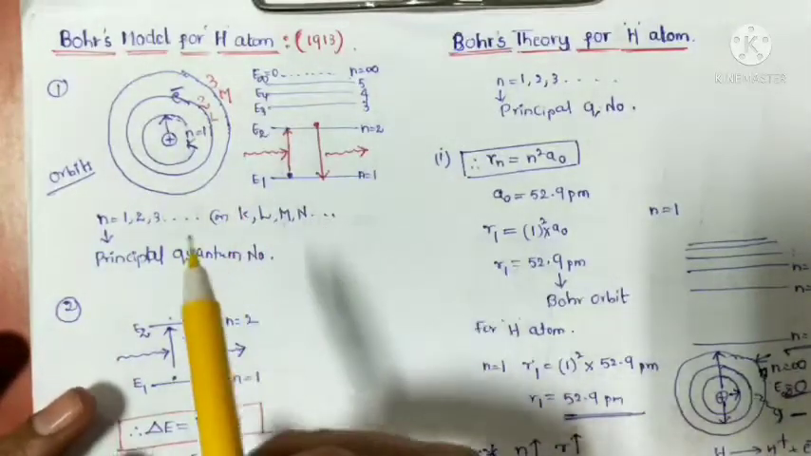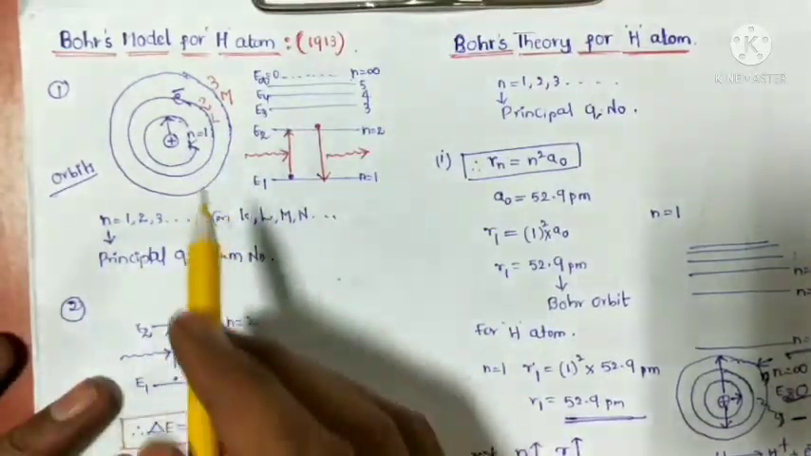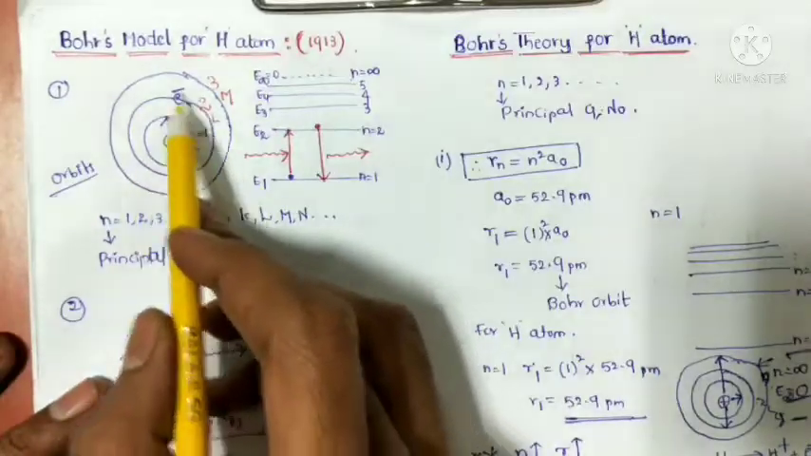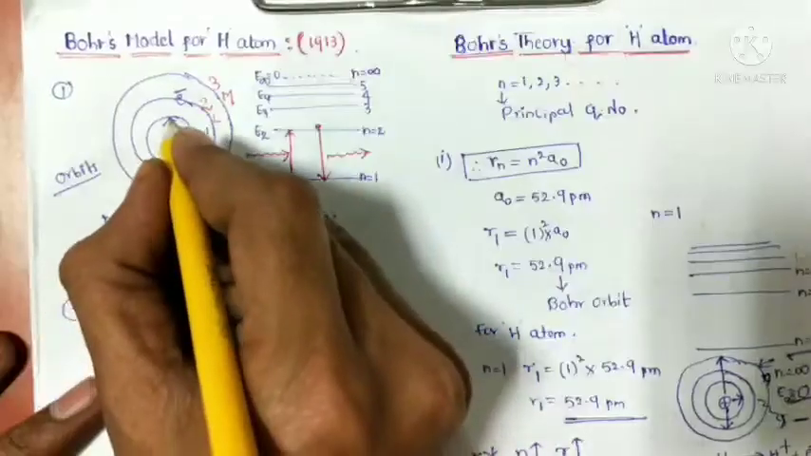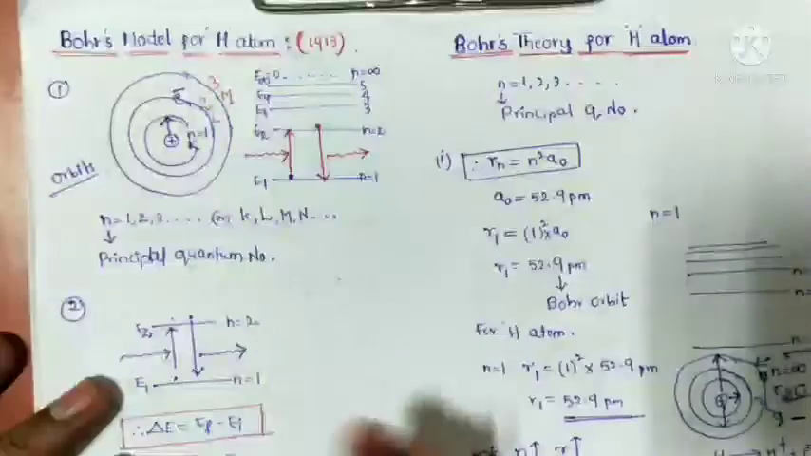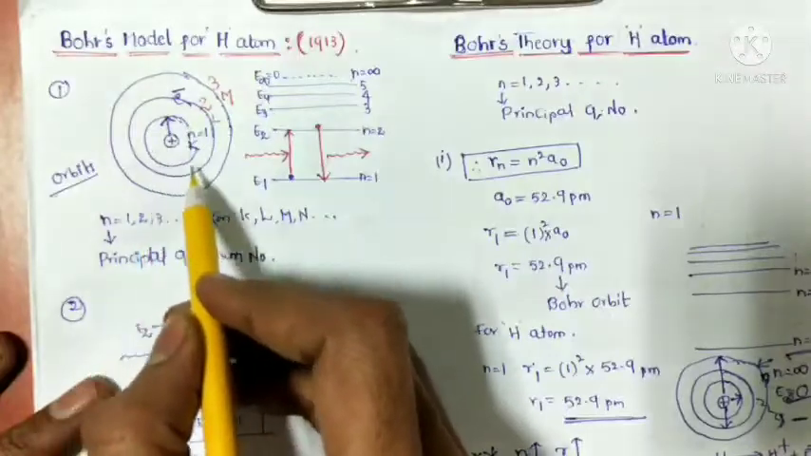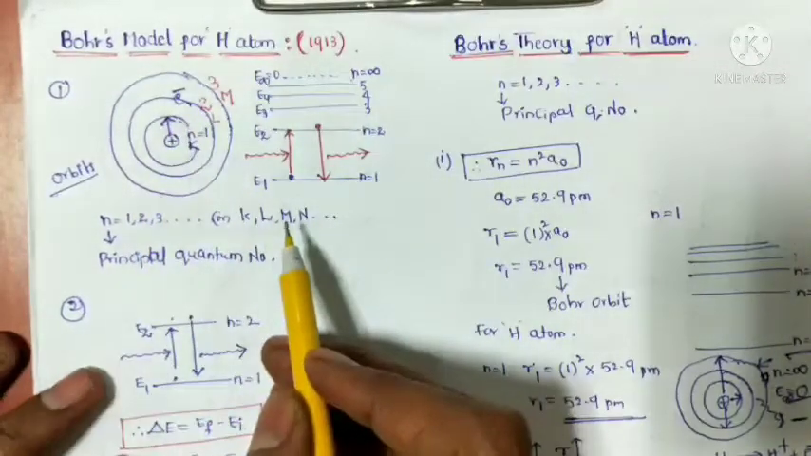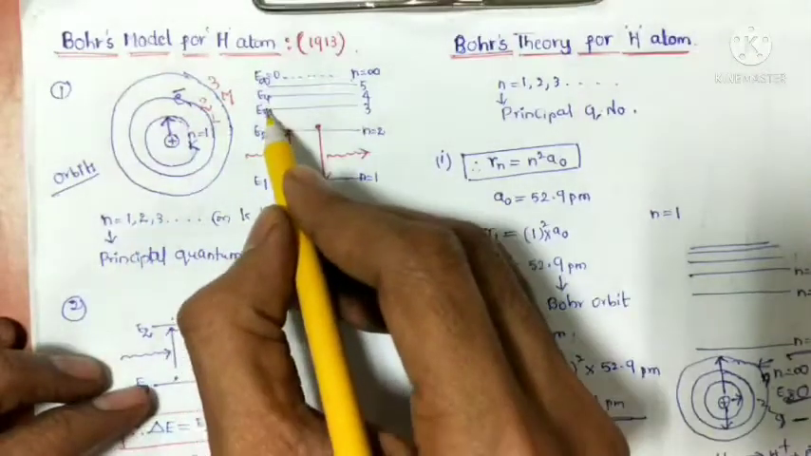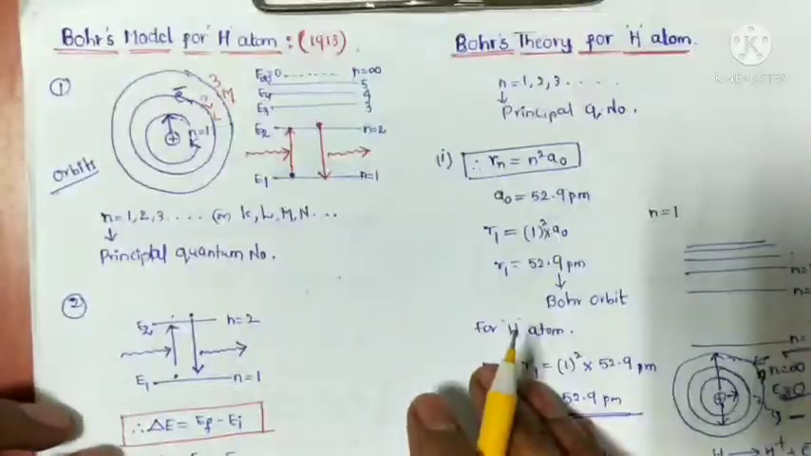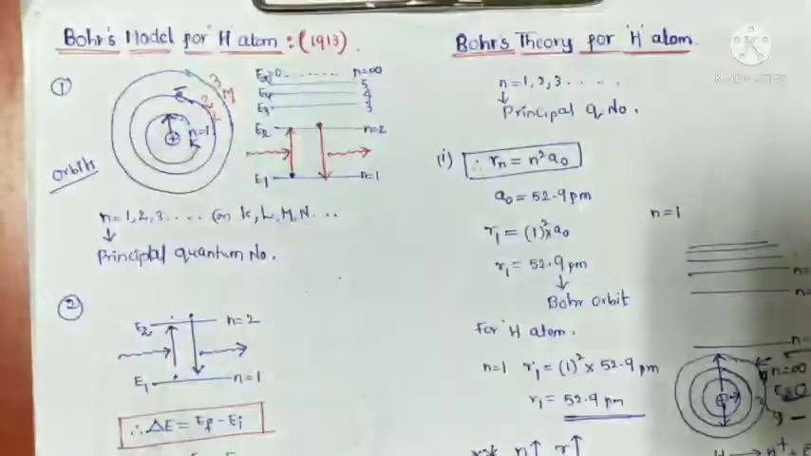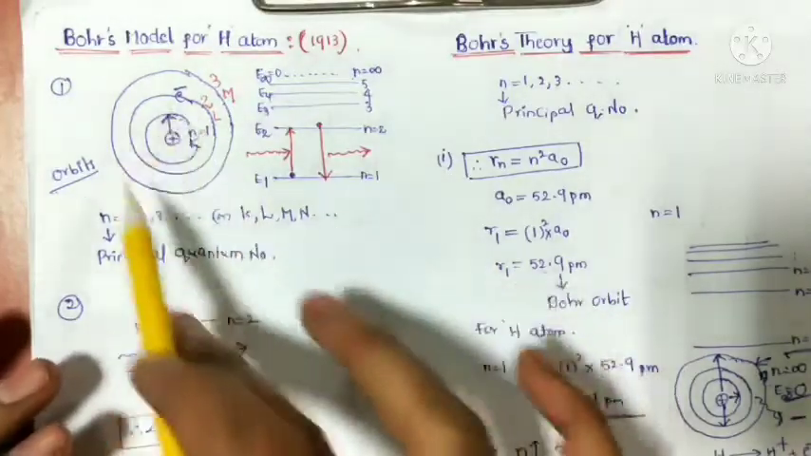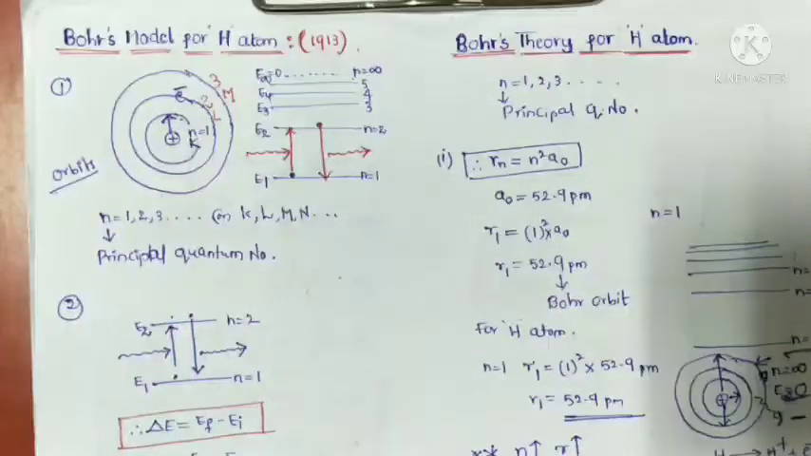A very important point: each orbit is associated with a definite amount of energy and a definite radius. This is the radius, and each orbit has a specific amount of energy, that is E1, E2, E3, like this. These orbits are associated with definite energies as well as fixed radii. That's why these paths are called stationary states.